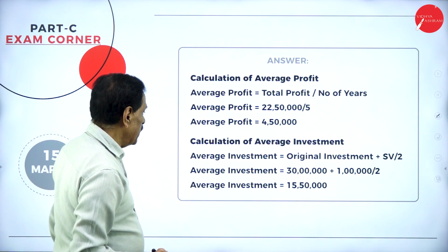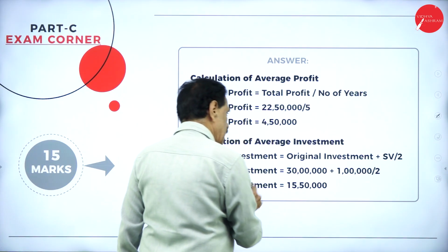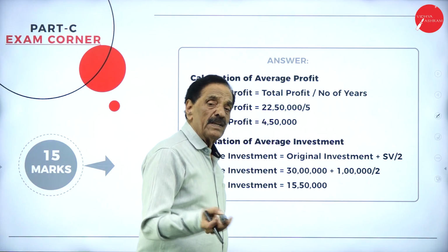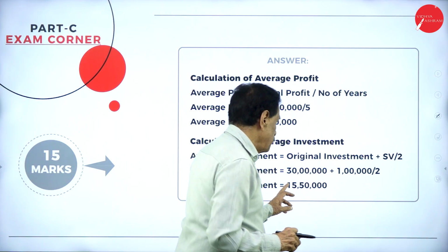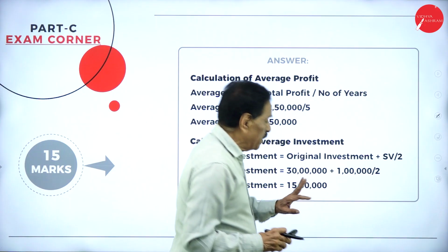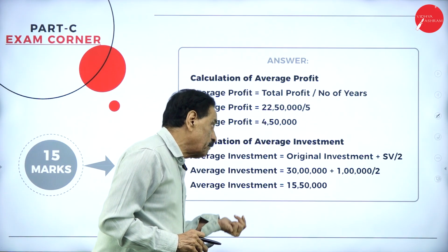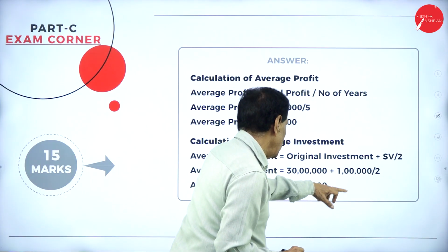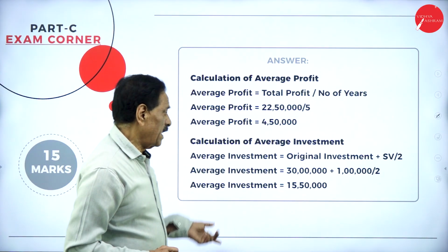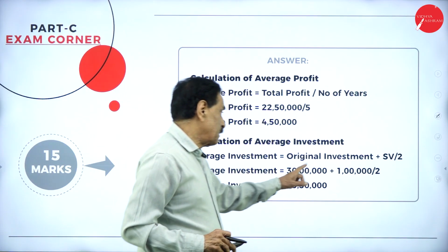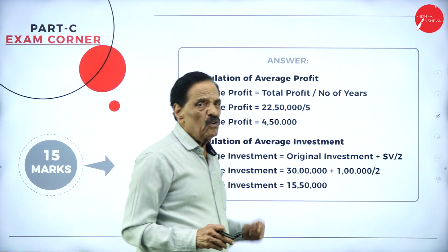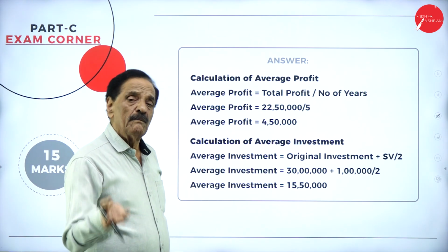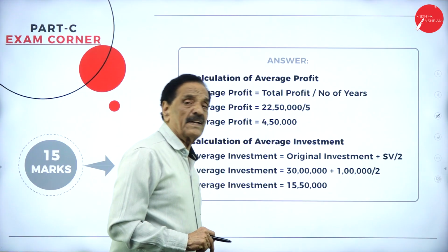Then there is a point here. There are some authors who take original investment plus salvage value divided by 2. Some of the authors say original investment minus salvage value divided by 2; once you go with a plus, once with a minus. Here 30 lakh minus 1 lakh, 29 lakh divided by 2, they will do. Generally we can go with a plus: 30 lakh plus 1 lakh divided by 2, I have done. We can do 30 lakh minus 1 lakh divided by 2 also. But some authors say they will take only 30 lakh.